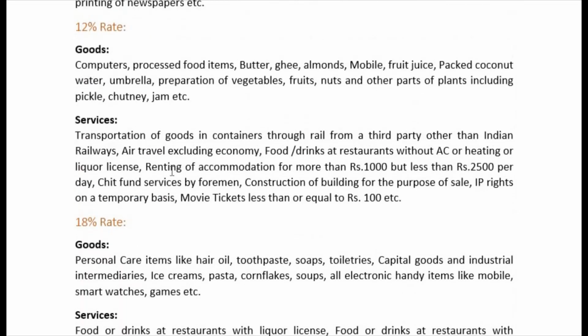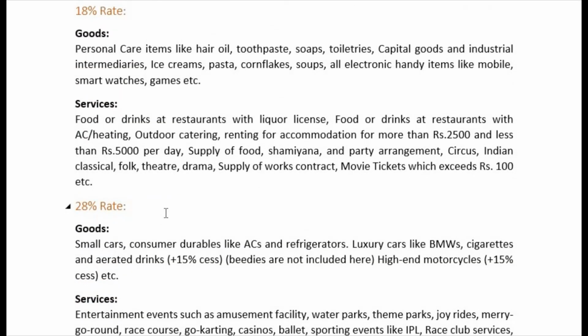For the middle class, those goods and services which are a little branded, a little polished and a little sophisticated, and those goods which are used almost every day, come under either 12% or 18%, and 28% is for luxury goods.